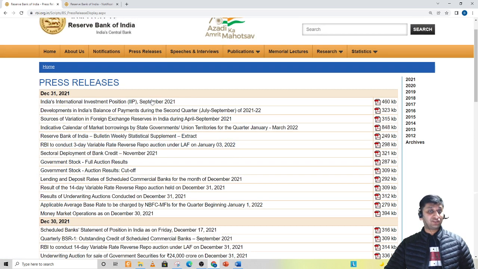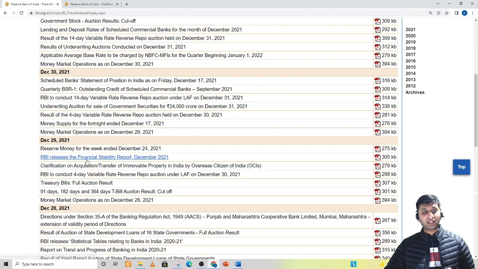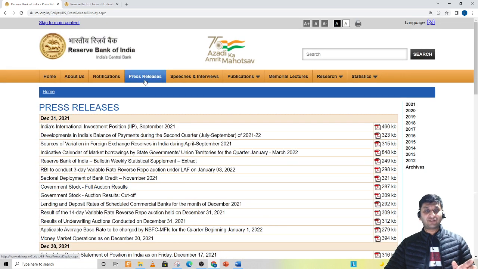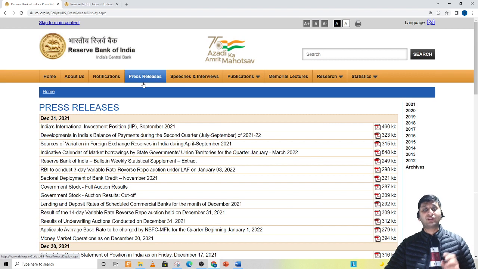So I would say that you can simply ignore press releases, except if some press release is related to some report released by RBI, right? For example, here it is. RBI releases Financial Stability Report. Right. So this report itself is important for you, so you can go for that. But even for this report, you need not use the press releases tab. There is a different tab by the name publications where you can find all these reports. So I think if you have less time, you can simply ignore the press releases tab. Right. Next, I'll come on to the speeches and interviews.